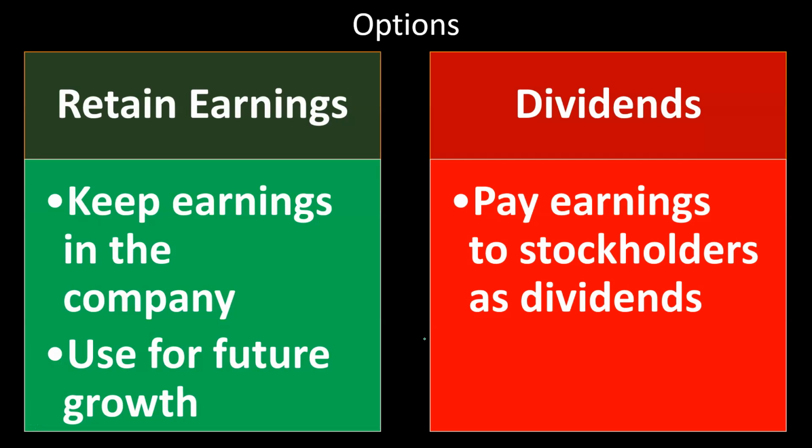Now, if they are not getting a sufficient return, for various different reasons, there could be valid reasons why that would be the case, then you would think they would want to take that money and give it to the owners in the form of dividends. So they would pay the earnings to the stockholders as dividends, and the owners can take that money and do whatever they want with it, investing it possibly in some other investment where they can be getting a return on it. So these are the two primary options that a company has with regards to the earnings that they're generating.